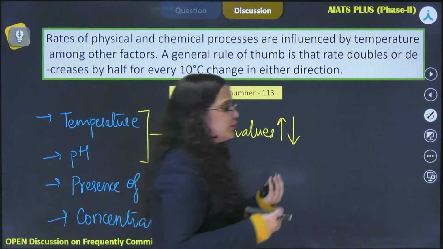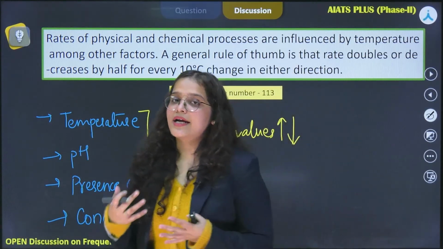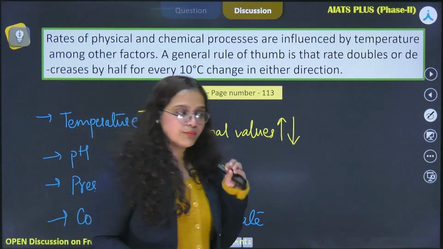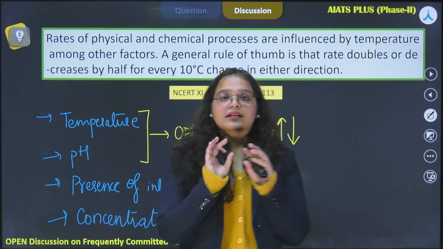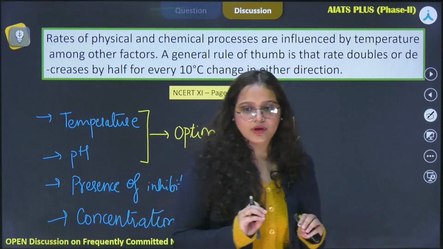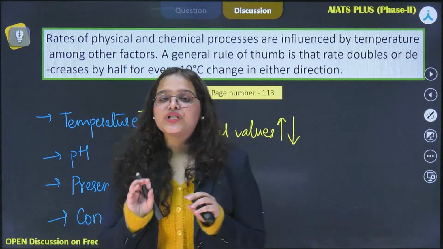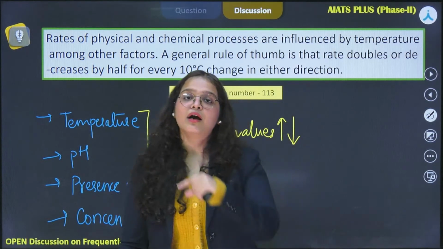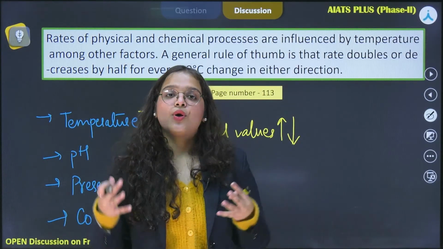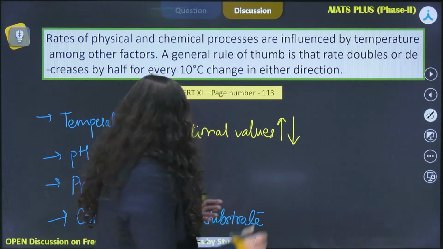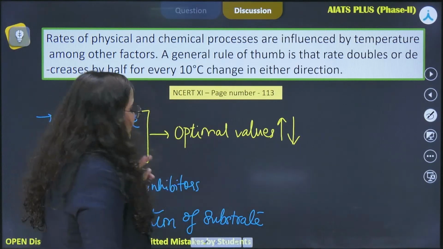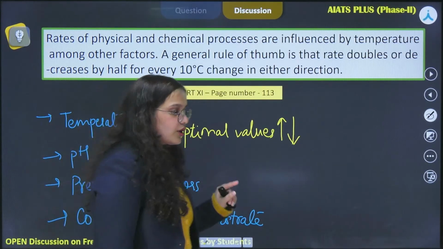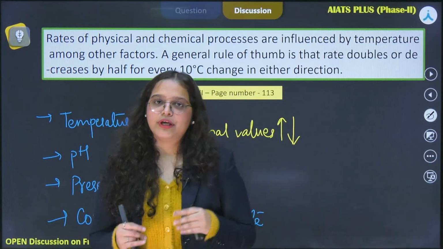It is mostly a negative effect, which means that the rate of reaction will decrease, because a change in these factors brings about a change in the structure of the enzyme, which is made up of proteins. So any change in these factors disrupts the protein structure or the bonds which hold that structure together. Now coming to the other factors, the presence of inhibitors we will discuss in greater detail, and the concentration of substrate will also be discussed.